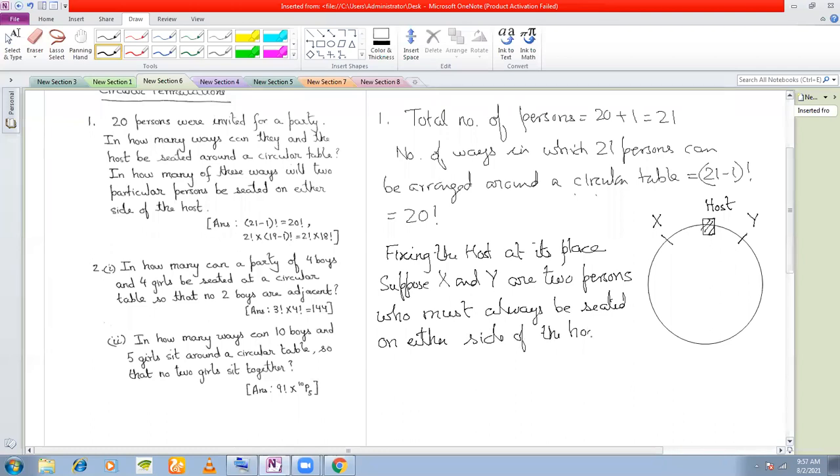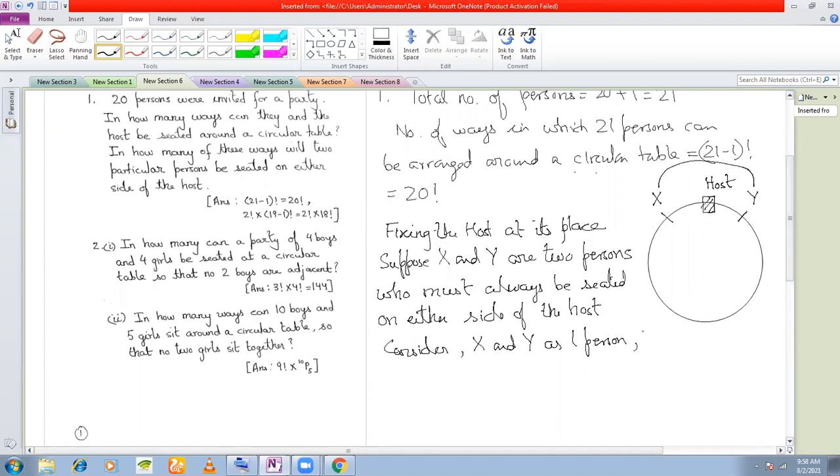Just as in a linear arrangement, if you remember, vowels are never separated, that kind of problem. What are we doing there? We are considering the vowels which will always be together as one. So here also, considering X and Y as one person. Suppose X and Y are one person.